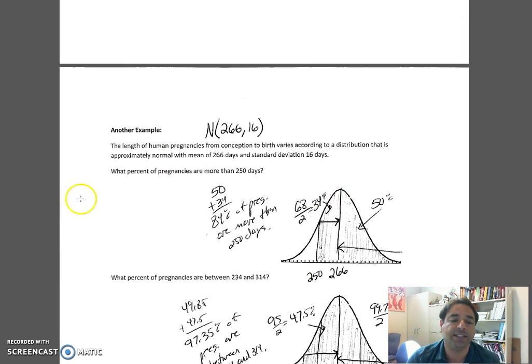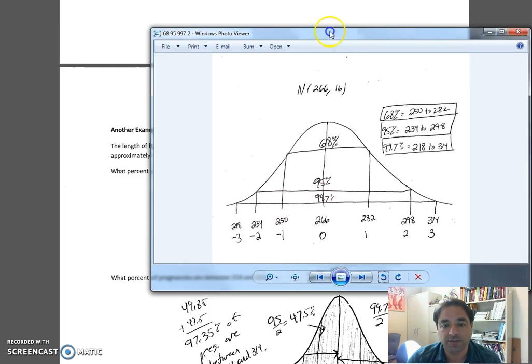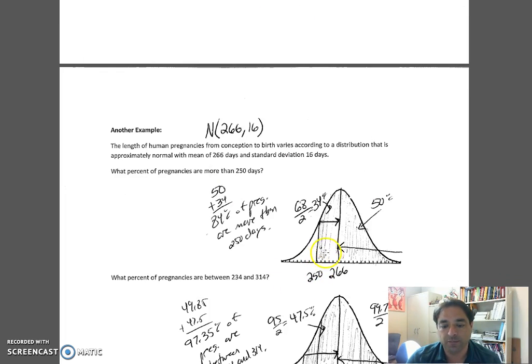So the first question says, what percent of pregnancies are more than 250 days? So again, step one, draw the picture. Normal, 266 in the center. 250 days is one standard deviation to the left. So we do one standard deviation to the left, and we're looking for more than. So we shade everything more than. So we have a larger area. We're looking for all of this.